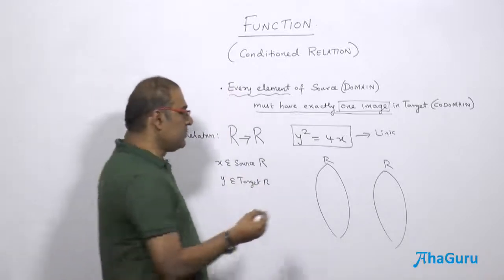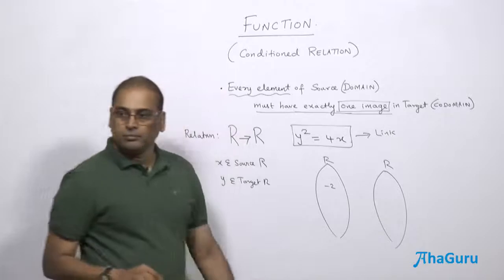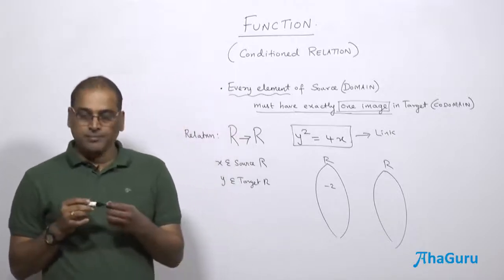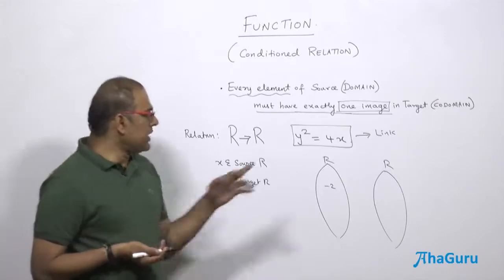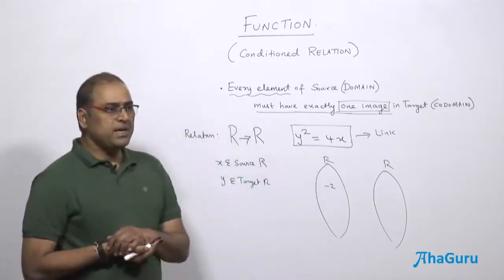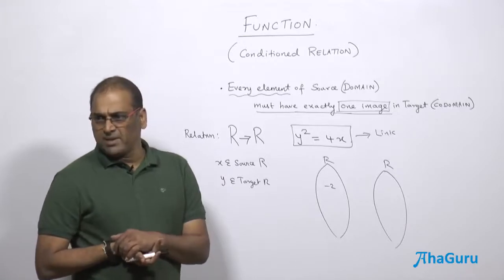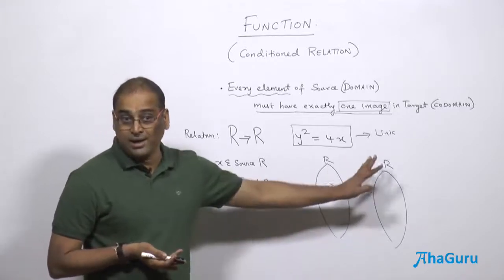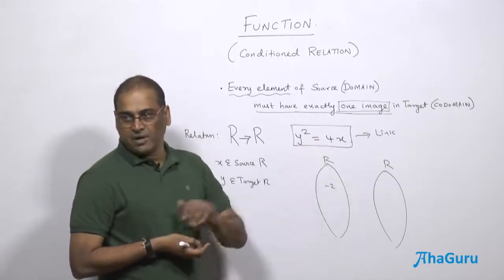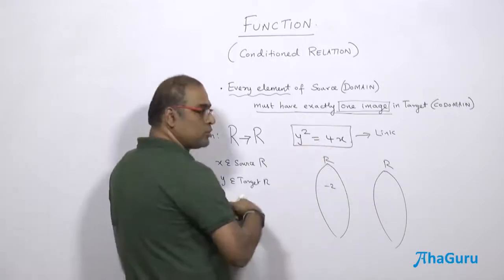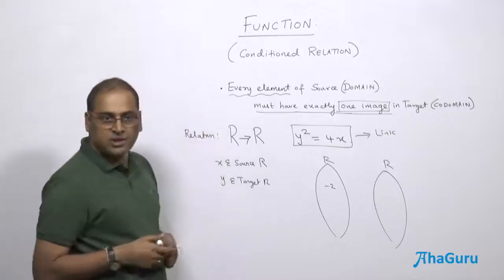You know what happens is if I take a fellow like -2, you see a -2's image there. No. Why no? Because y squared is equal to 4 times -2, -8, and y is actually imaginary, but we are going from real to real. If it is real to complex, we link. But then the graphical plotting will be difficult. Okay, so there is no image for -2, so it can't be a function.